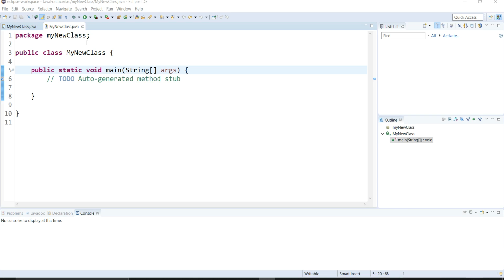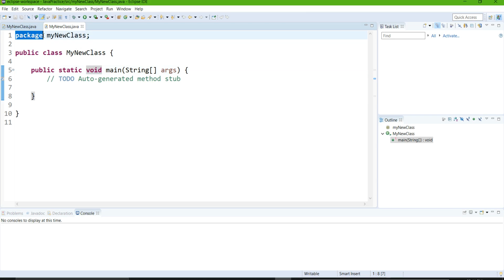As you notice, we created one package while creating our class. So we just need to write the keyword package, and then your package name. As I declared the package name as mynewclass, I wrote it over there.